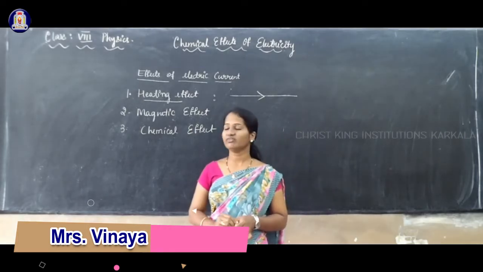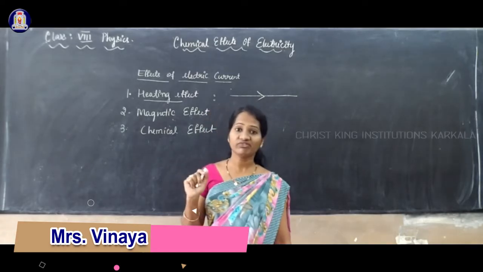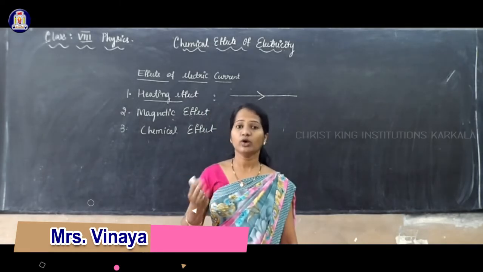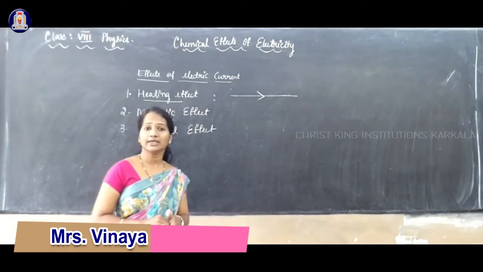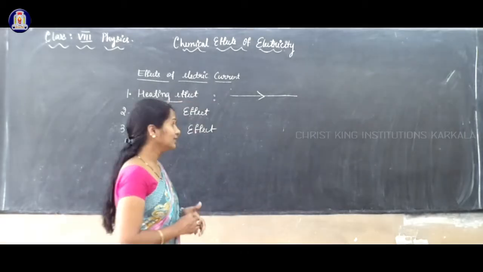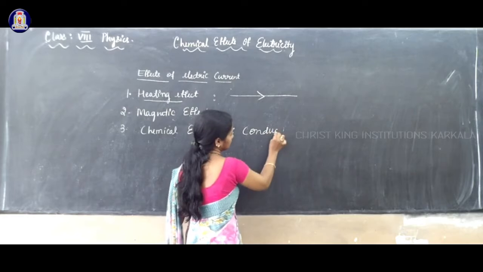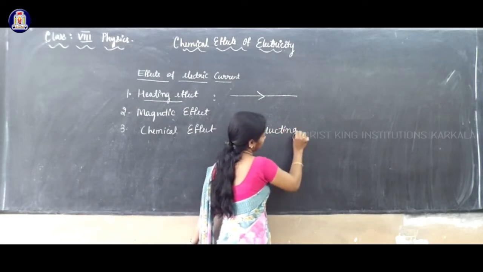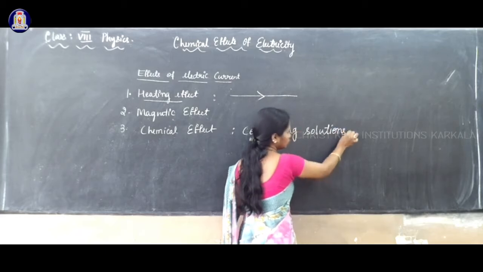And the third effect is chemical effect of electric current. What does it mean? This effect mainly takes place when electric current flows through some conducting solutions. Which are the conducting solutions?